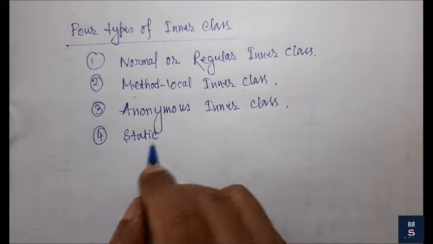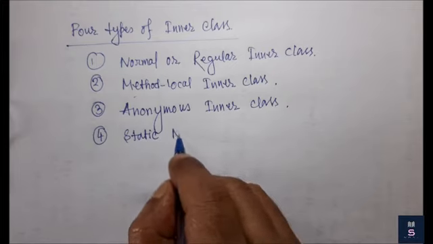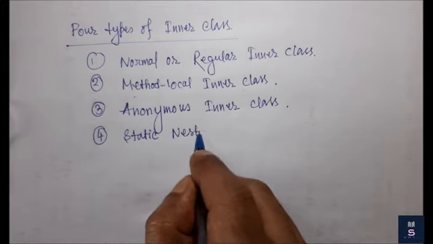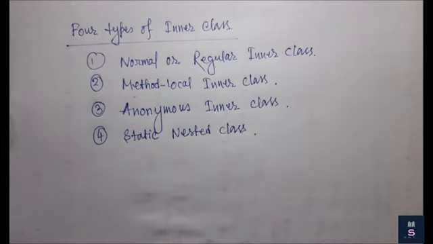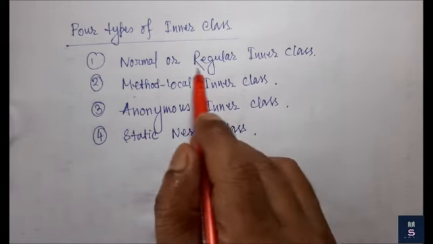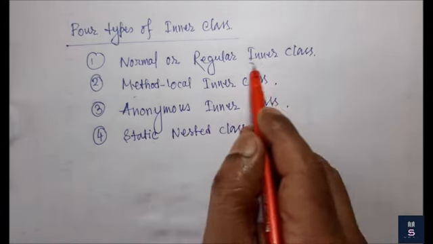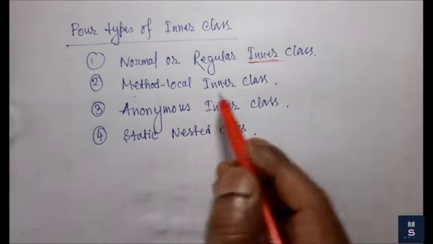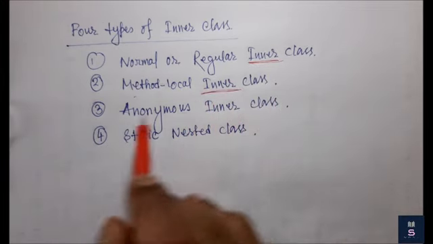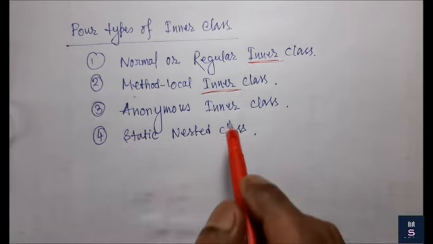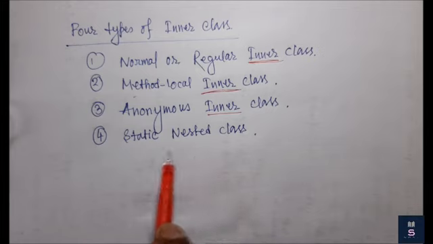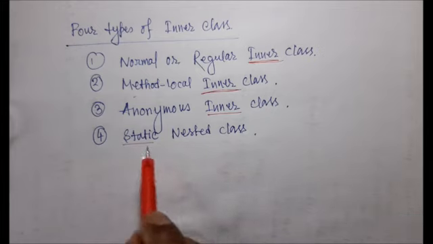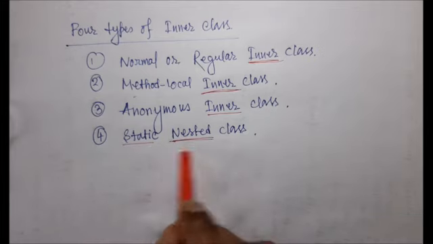So, when we declare static, that class is called static nested class. Now, look at this. There are 4 types of inner class I have already mentioned. One is regular or normal inner class, so that is inner class. Here method local, that is also called inner class. Anonymous, no name class, that is also an inner class. But when there is a static modifier, then it is called nested class.